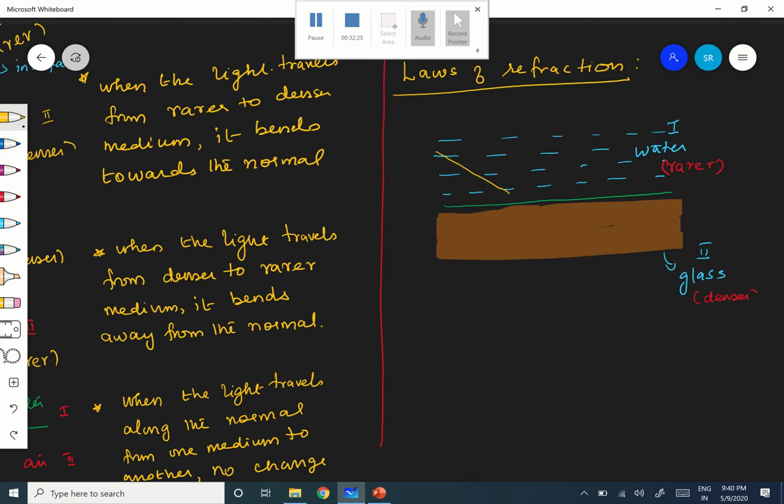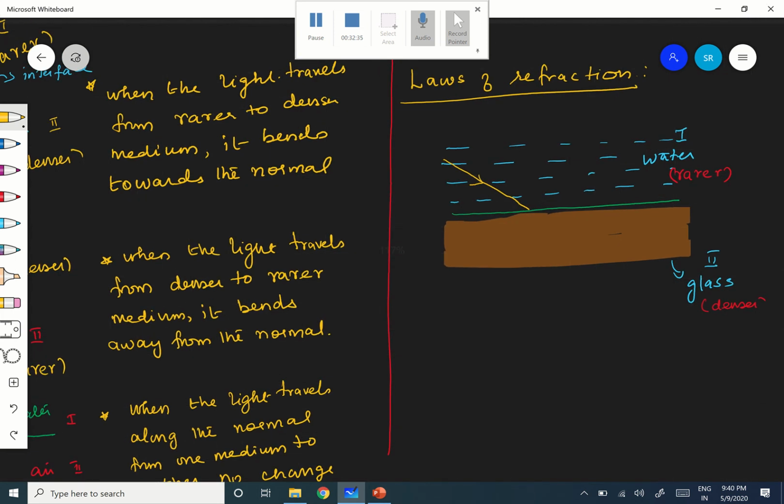This is the incident ray. It travels like this. Now what happens at the interface here? I have to draw the normal here. Therefore, let it be the normal. So it is going from rarer to denser. Therefore, the light suffers a deviation towards the normal.